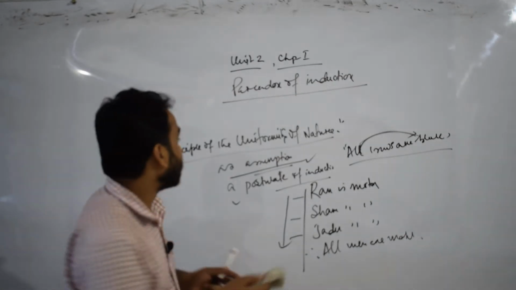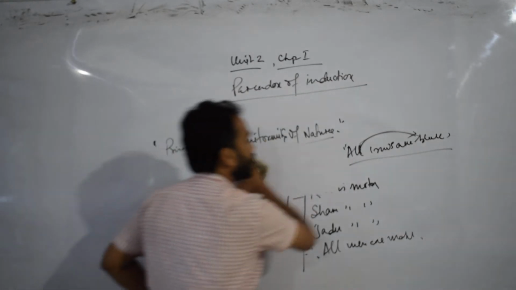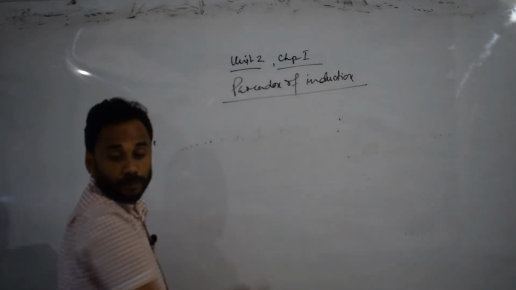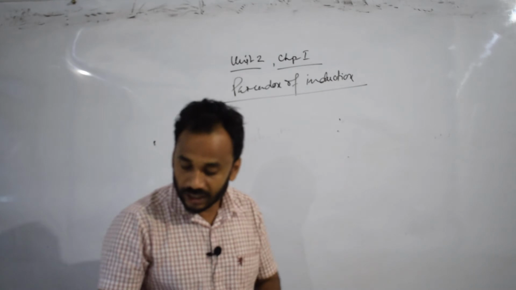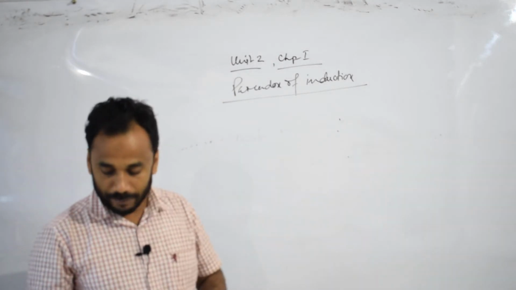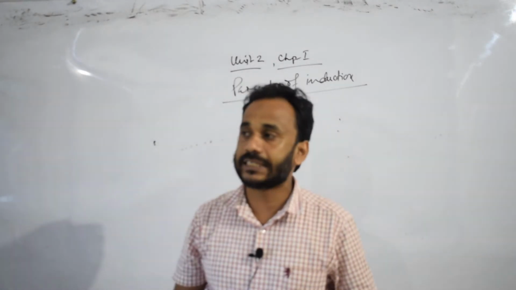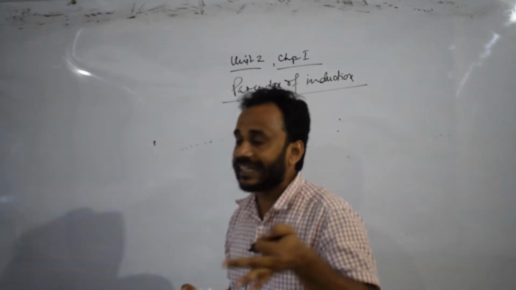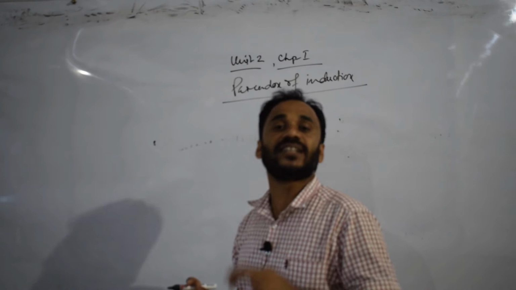It's an important criticism here. Now, there are some criticisms regarding the paradox of induction. Mill's view about the principle of the uniformity of nature is not acceptable in general. Not acceptable means it has some criticism also.